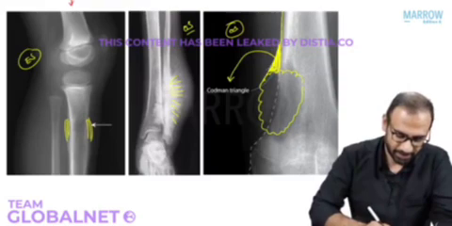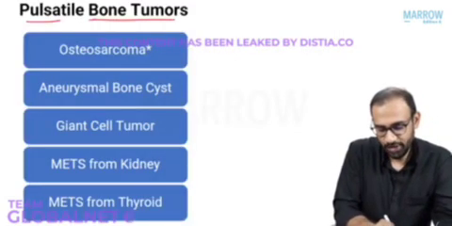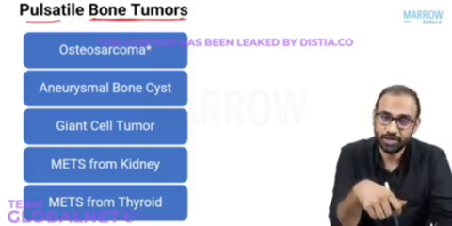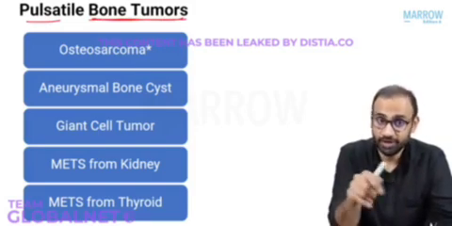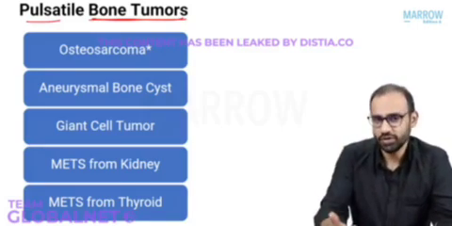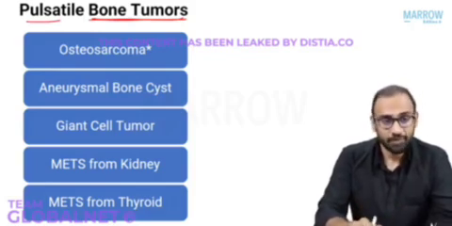The next thing that I want to discuss is what are pulsatile bone tumors. Pulsatile bone tumors actually pulsate when you go and try to remove them, and if you auscultate them, there will be a bruit. So these are tumors that actually pulsate. You just need to know this because they'll ask you a question: which of the following is a pulsatile bone tumor? All of the following are pulsatile except.